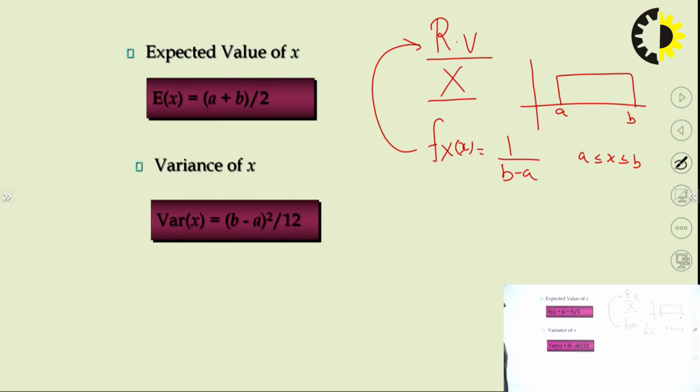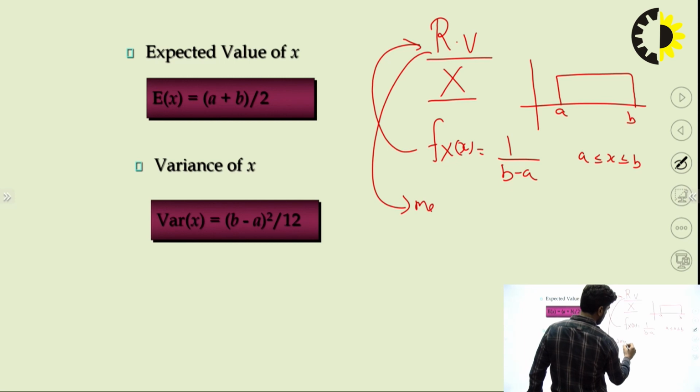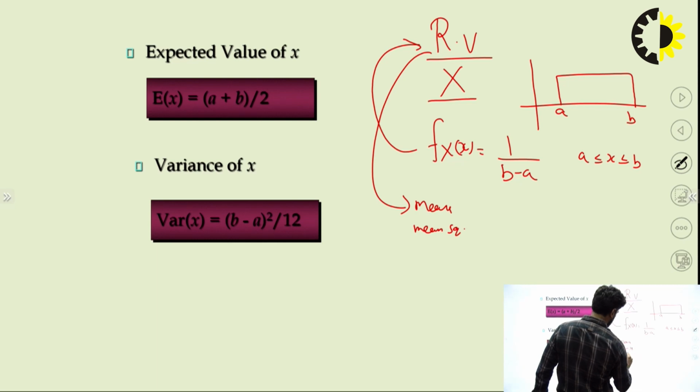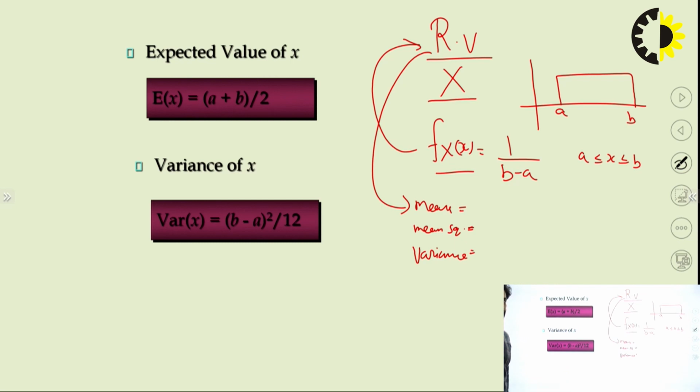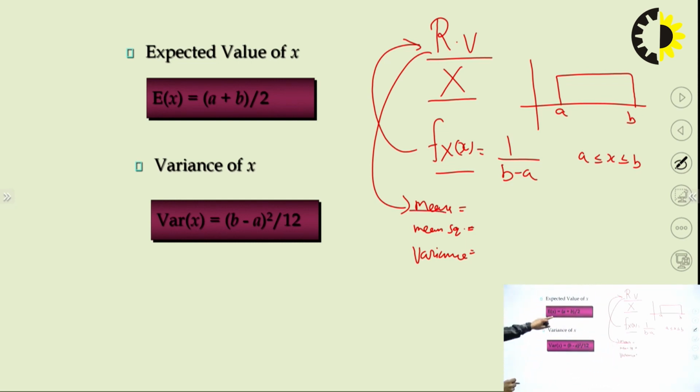Now in this tutorial lecture we have started with the statistical averages. Now more information about this random variable, that is our mean, mean square value, variance, we can find out from this PDF. This is the more analysis of the random variable we have done, and it plays important roles, mean square value, variance. Now we can find out the mean here, it is calculated as a plus b by 2. How are we getting this a plus b by 2?